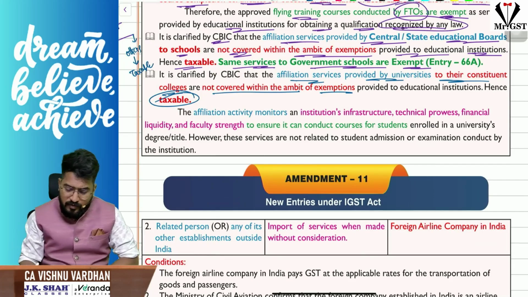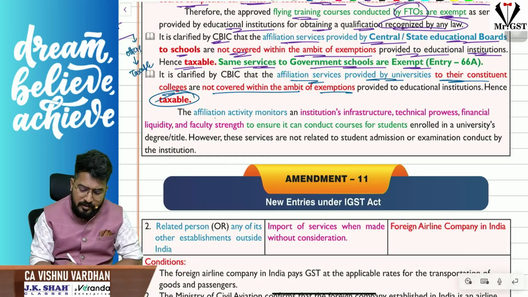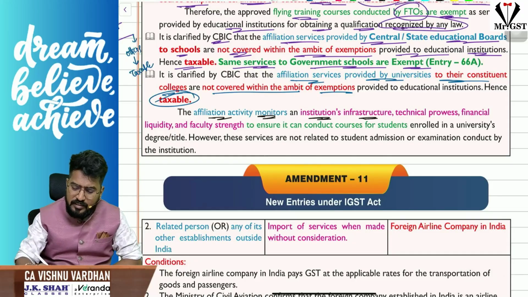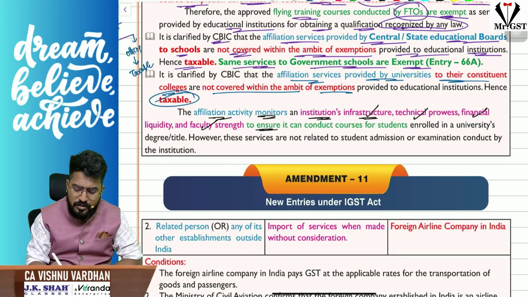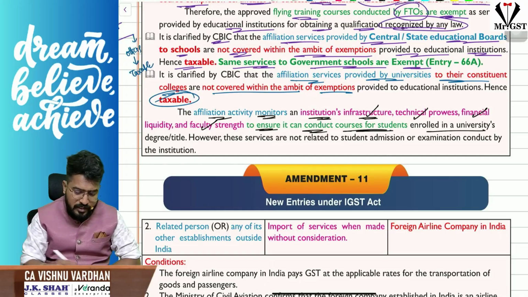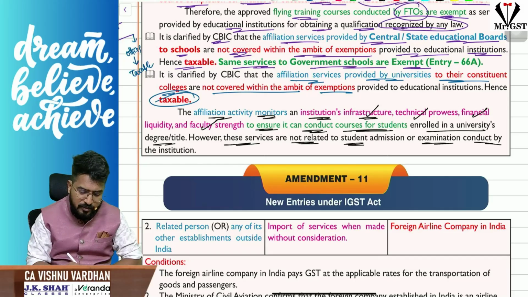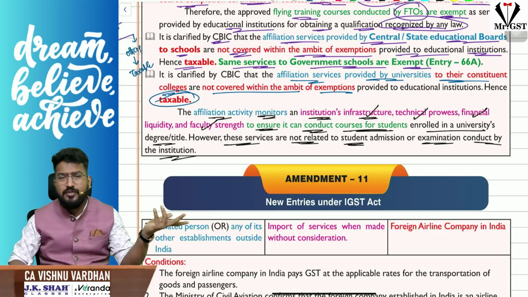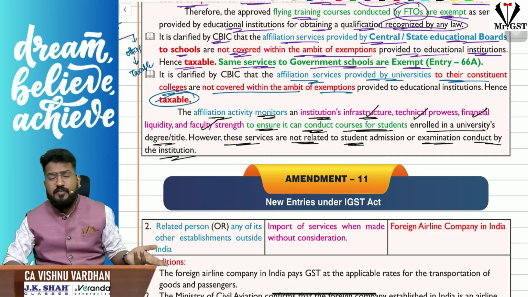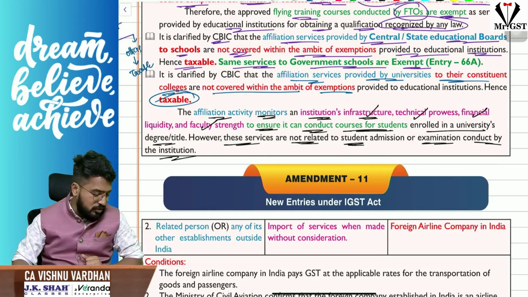So, sir, you are talking about affiliation here. See, now the point is the affiliation activity monitors the institution's infrastructure, technical prowess, financial liquidity, and faculty strength to ensure it can conduct courses for students enrolled in a university degree or title. However, these services are not related to student admission or examination conducted by the institution, hence they are not enjoying the exemption. Simple. Through affiliation, universities or these boards will monitor the infrastructure or the faculty strength, etc., how the college is, whether they are able to deliver the courses or not. All that stuff they will be monitoring.